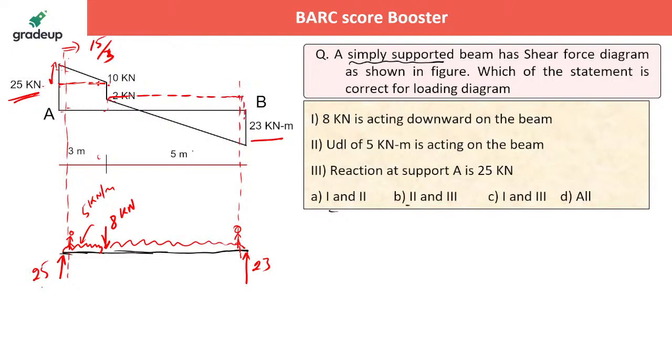So total distance is 5, and total downward, see by what amount it is coming down. It is not 23. Do not misunderstand that one. This height is actually how much? 23, and here already 2, that is 25. 25 is the height. So this is 25 and this is 5. So 25 by 5, once again it is 5 kilonewton per meter.